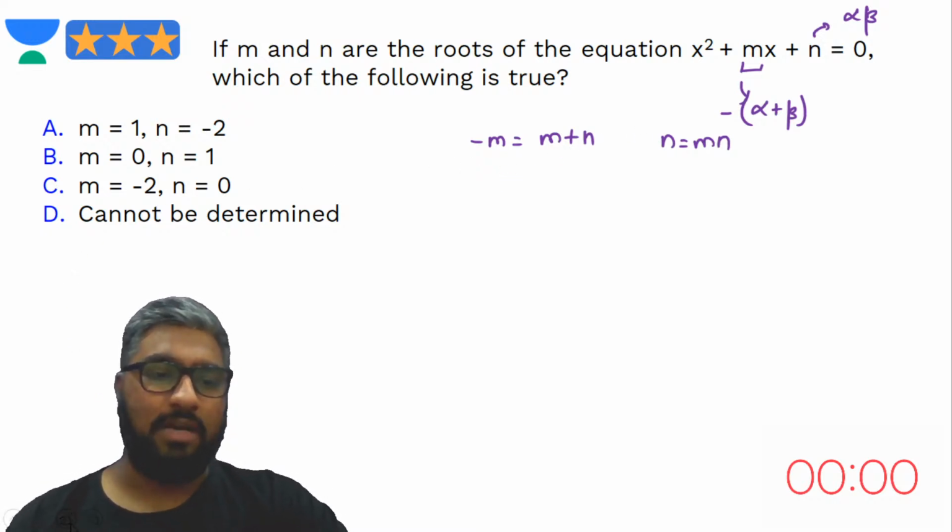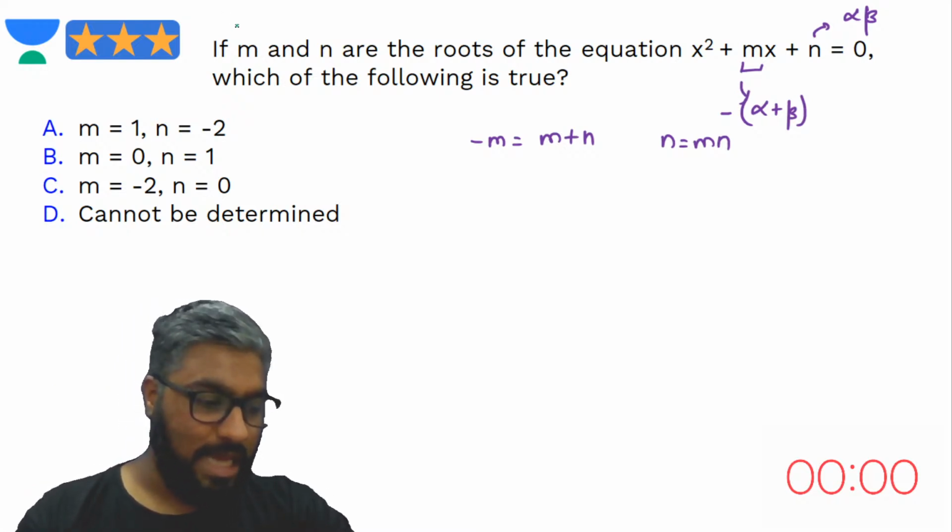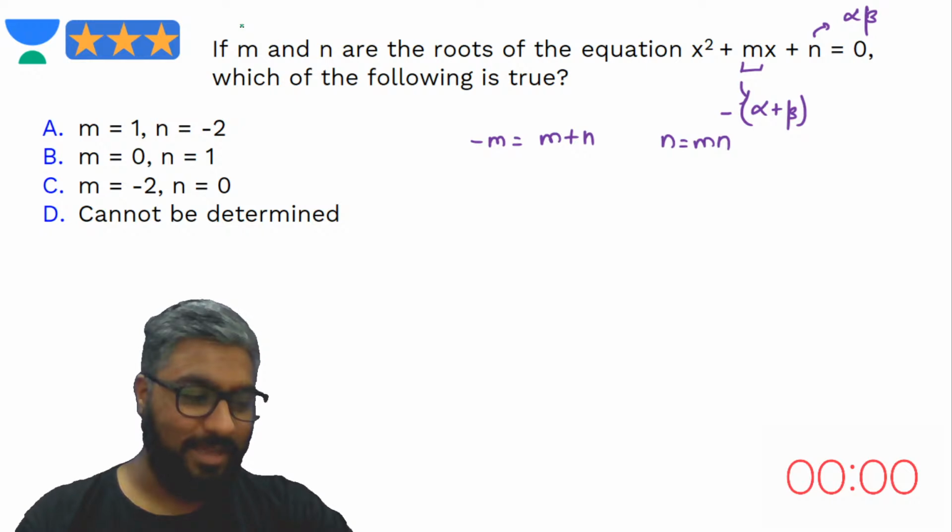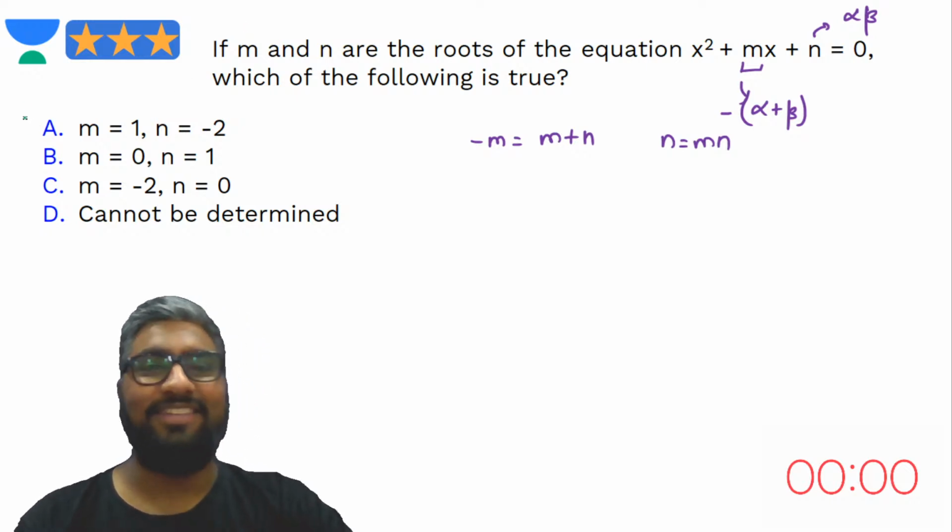Now we have to try out the answer choices. Sorry guys, sorry. Yeah, got it guys, got it. Thank you very much. हाँ, समझ गया. गलती होता है भैया, गलती होता है.